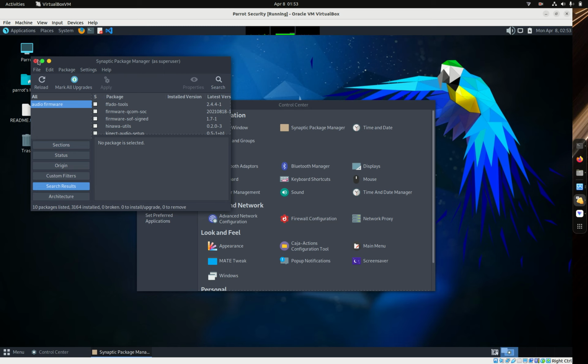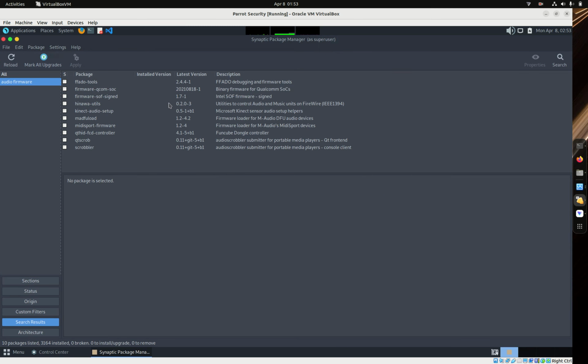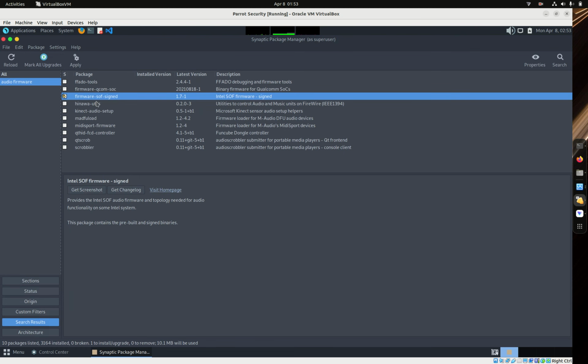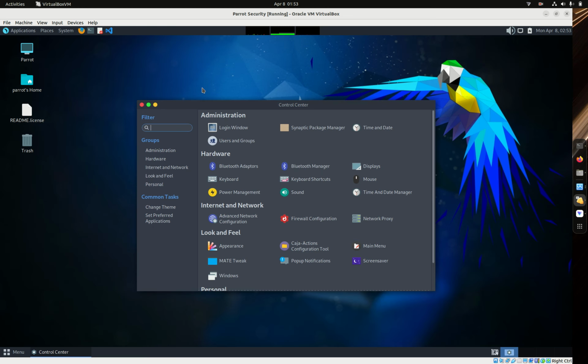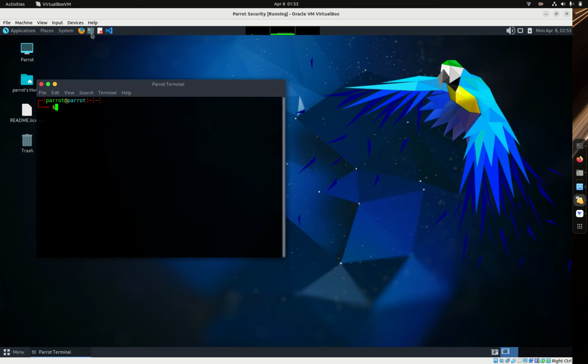Right here you'll see firmware, mark for installation, firmware SOF signed, Intel SOF firmware signed. This is the older version, but this is what you'll need for a driver on 6.0, but it'll be like 2.4 instead. Let me go ahead and mark this. Now, let's get out of the package manager.